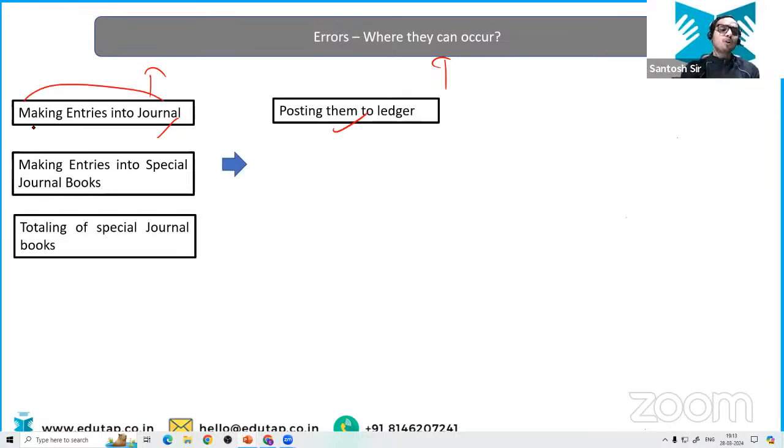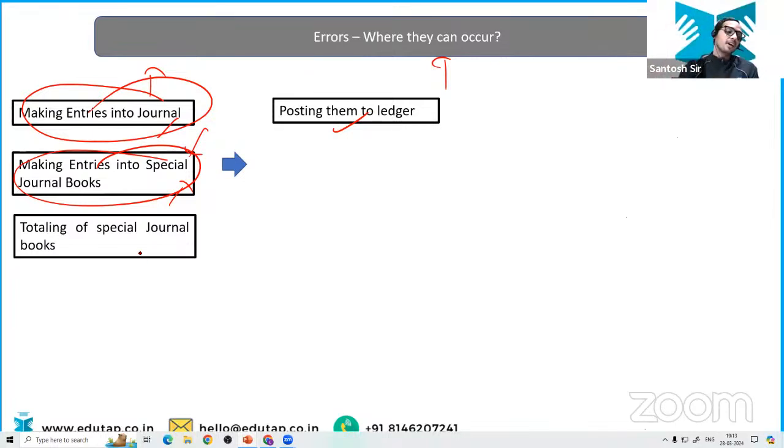But we know what subsidiary books are, so it can also happen while making entries in these subsidiary books or special general books we have discussed in the previous class. The mistakes could have been made by the accountant while entering the transaction in these subsidiary books as well, right?